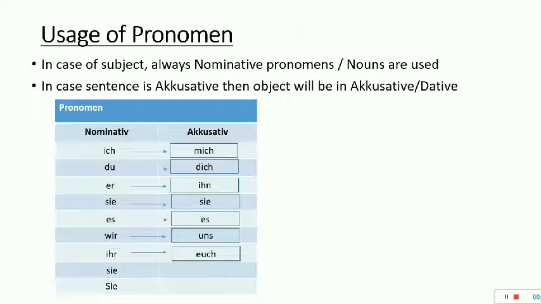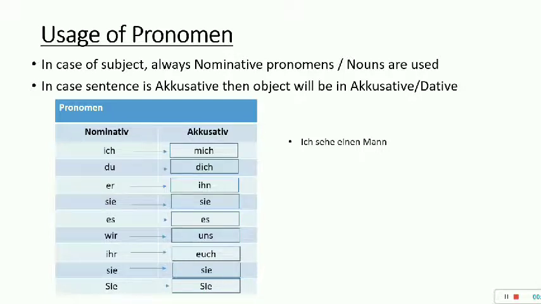Ihr means you all, and in accusative ihr becomes euch, which means तुम सबको. Sie does not change, and Sie with a capital S also does not change.